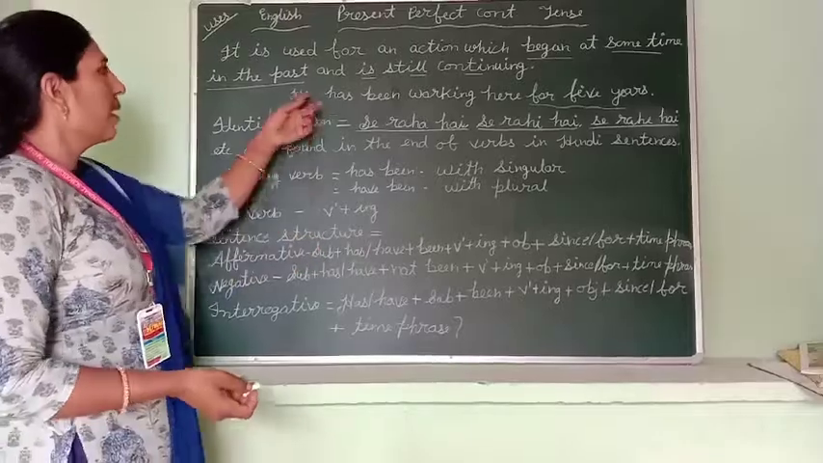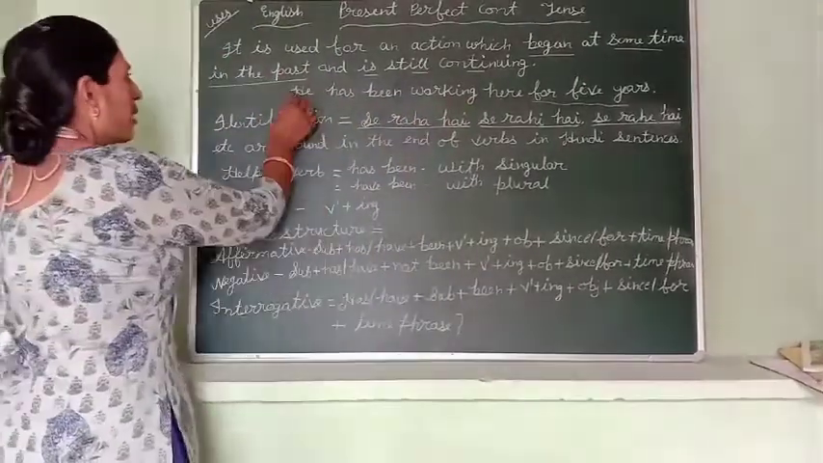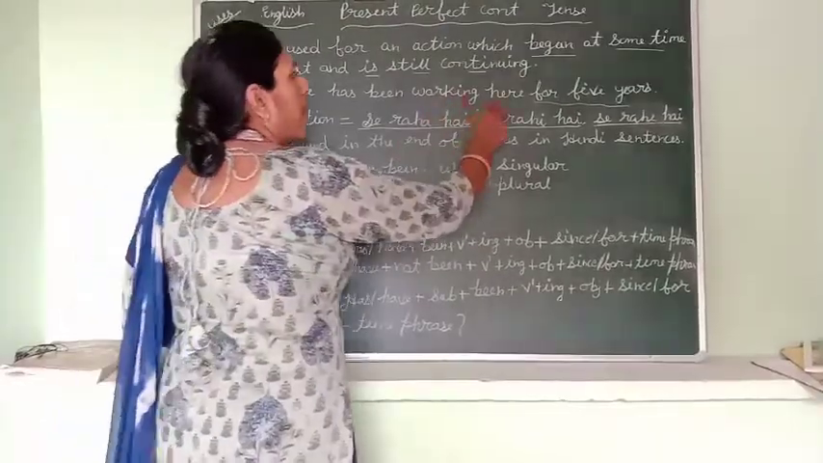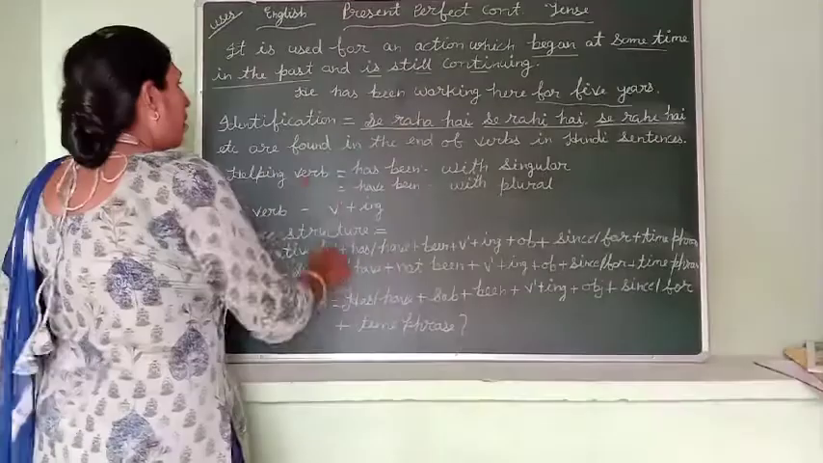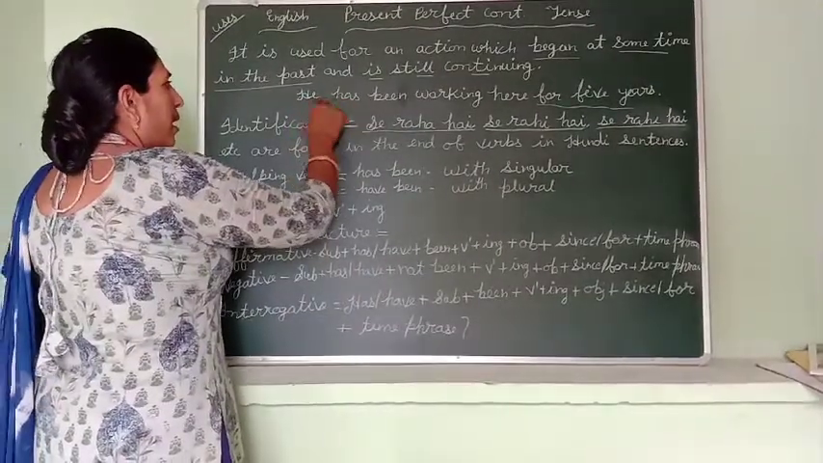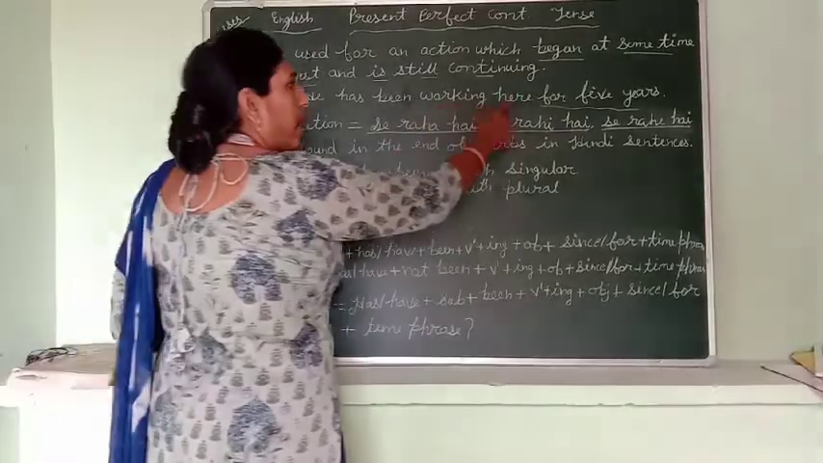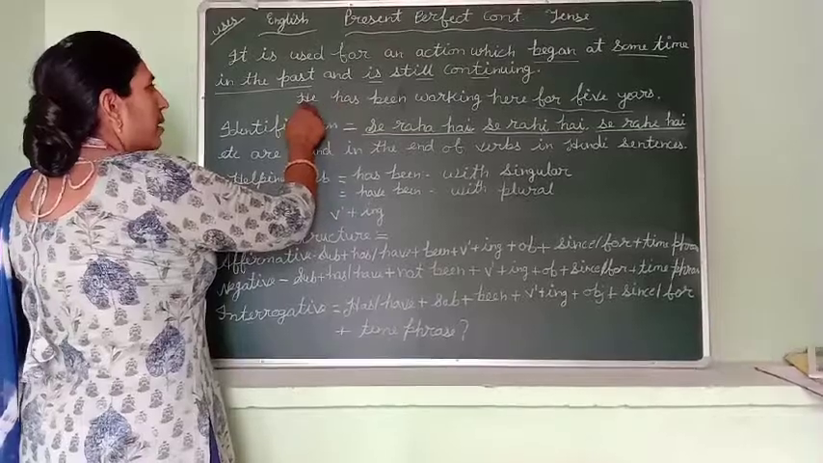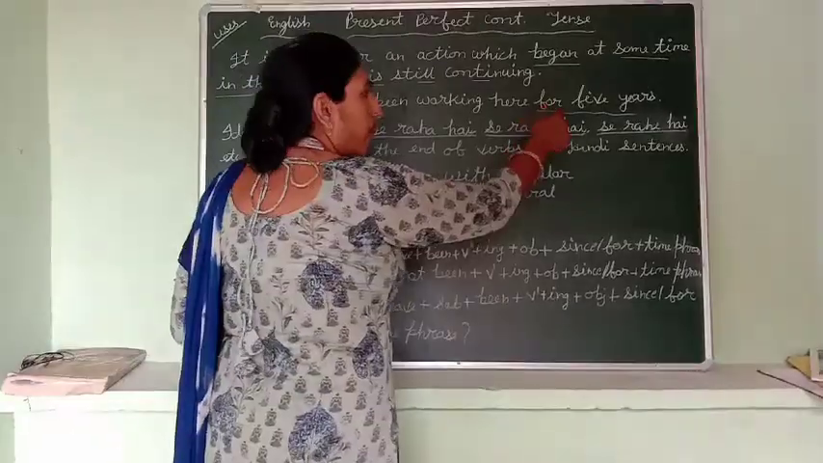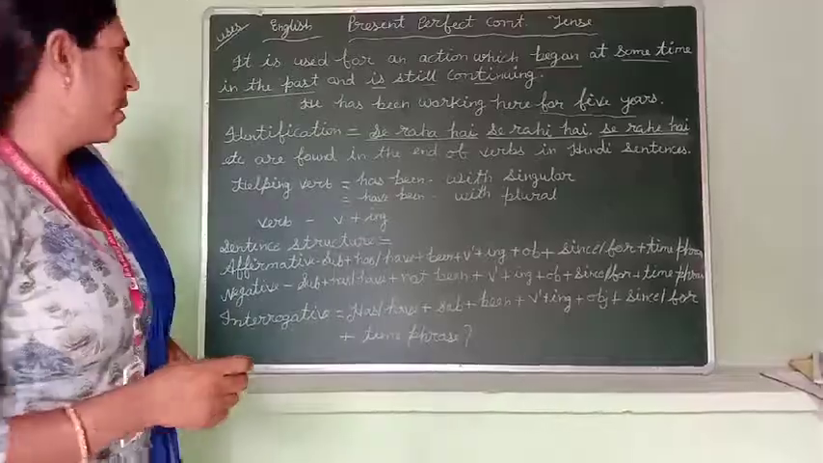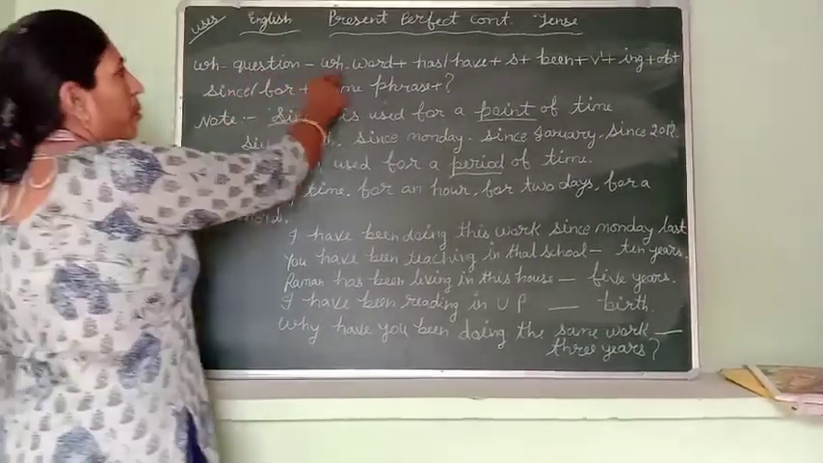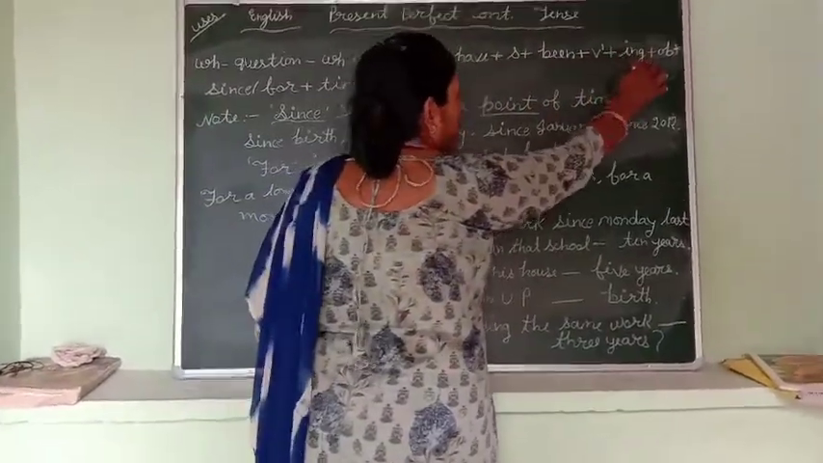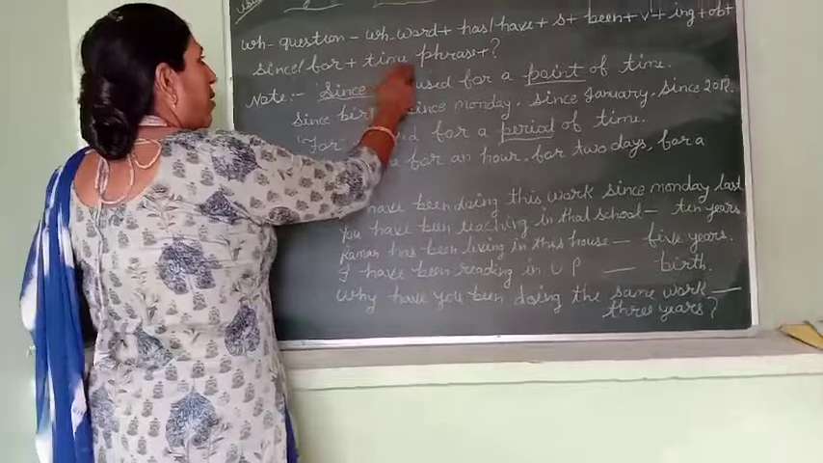See an affirmative sentence example: he has been working here for 5 years. He is the subject, has been is the helping verb and working is the main verb. Negative sentence: he has not been working here for 5 years. Interrogative sentence: has he been working here for 5 years? Next, WH questions: WH word, has/have, subject, been, verb first form plus ing, object, since/for plus time phrase.